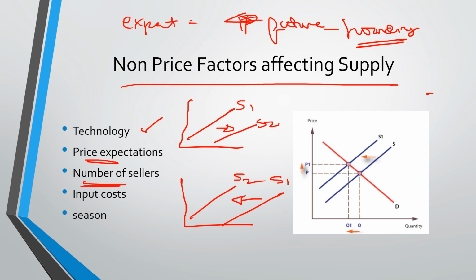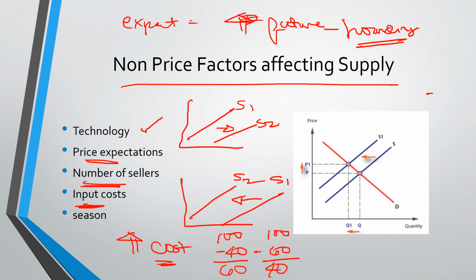Number of sellers. If there are more sellers, supply will increase. If there are fewer sellers, supply will decrease. Input cost, the cost of your product, cost of production. So, of course, if you're going to be spending more for the product, assuming that the price is still the same, let's say the price is 100 and originally the cost is 40. So your profit margin is 60. And if the input cost, including labor, increases from 40 to 60, that means your profit margin is now 40.